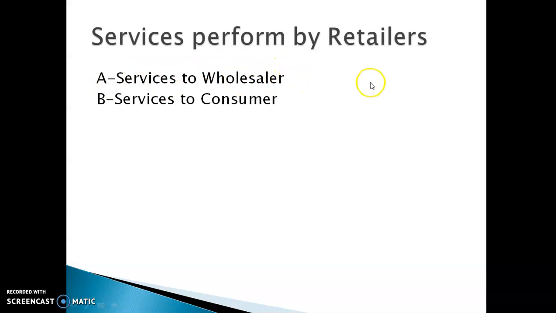He gives market information to the wholesaler. He gives all the information regarding the market, like competitor activity, which products are running, and likes or dislikes, and it will be helpful for the wholesaler as well as the manufacturer. And the second activity is that he will also give advance payment to the wholesaler. That is also a service performed by the retailer. These are the services performed by the retailer to the wholesaler as well as the consumer.